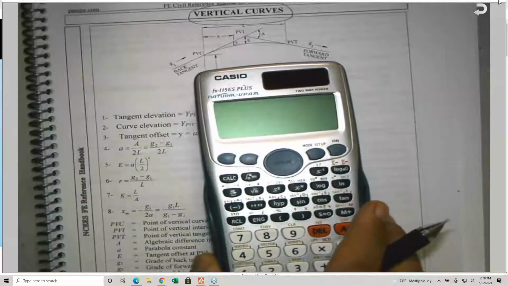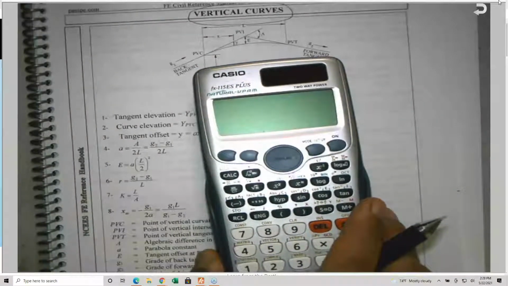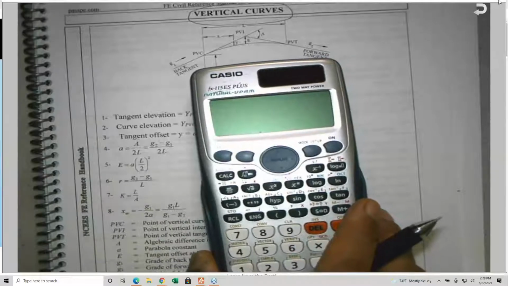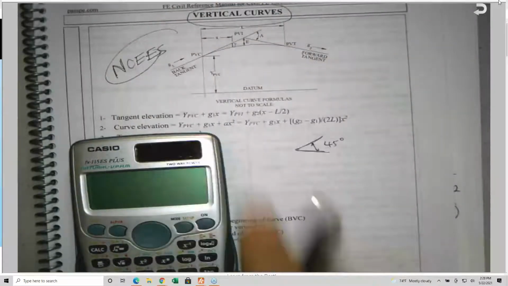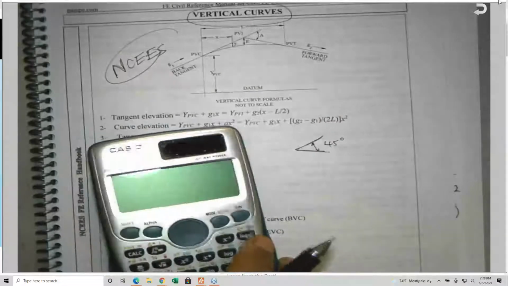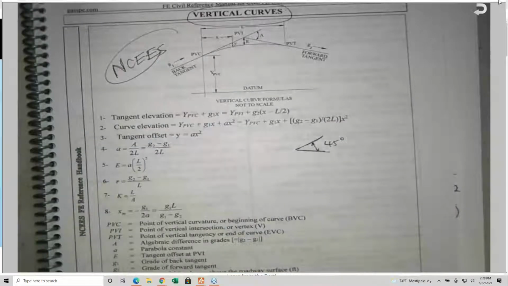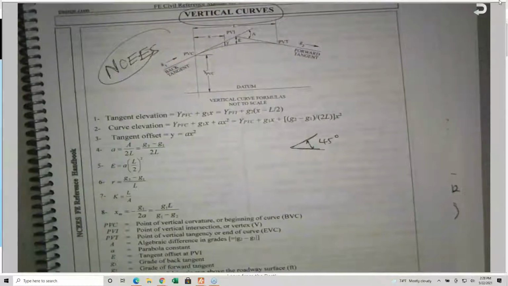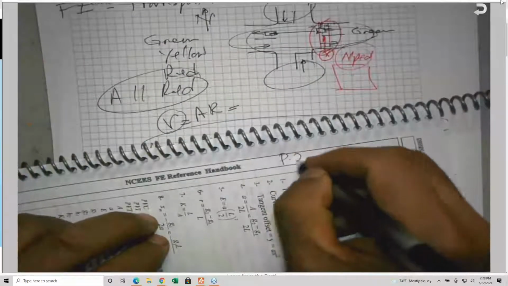But for the sake of the exam, you don't have to have this kind of calculator, because the NCEES has a calculator policy, and I need you to stick with it because they might ask you to leave if you are carrying a calculator that is not within the calculator policy. So in the NCEES handbook, this is on page 299.